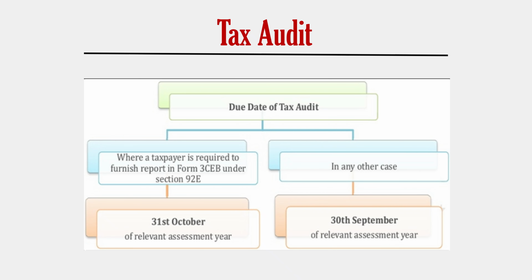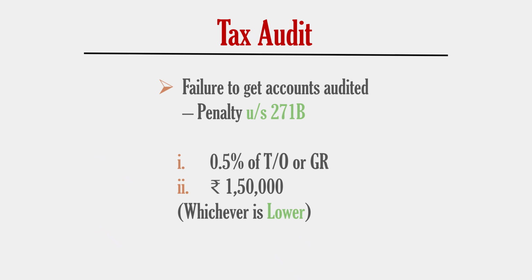In case the assessee is covered under transfer pricing audit, the return filing due date is 30th of November. And hence, the due date of furnishing the tax audit report will be 31st of October. In case the assessee has to mandatorily get tax audited and he fails to get accounts audited, the penalty will be levied under Section 271B. And the penalty will be the lower of 0.5% of turnover or gross receipts and 1,50,000. So, whichever is lower will be the penalty.